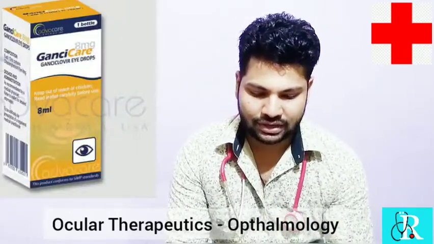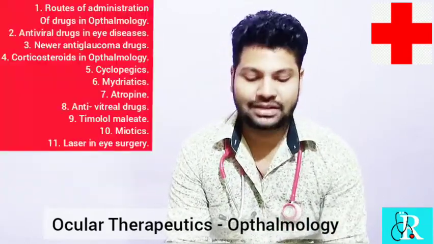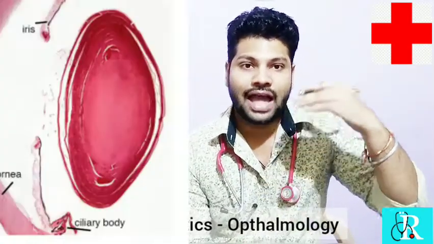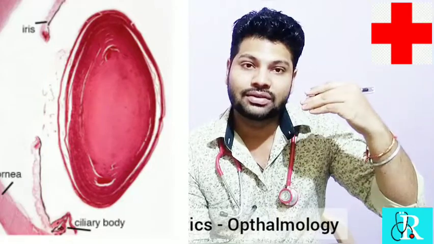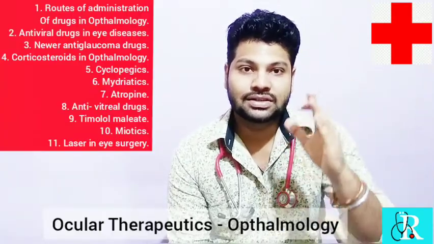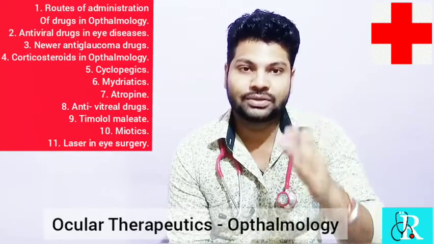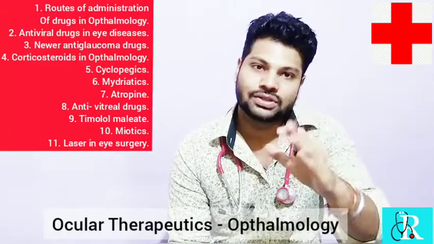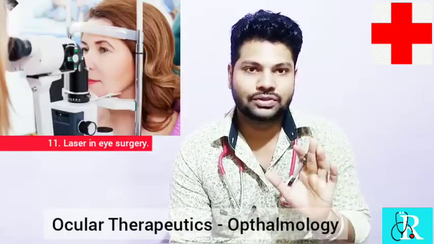The next topic is the newer anti-glaucoma drugs. So what is glaucoma? It is an increase in the aqueous humor, an increase in the intraocular pressure. Glaucoma refers to increased intraocular pressure, that is more than 21 mm Hg. How will you measure it? You will measure it with a tonometer. This thing is clear for you.